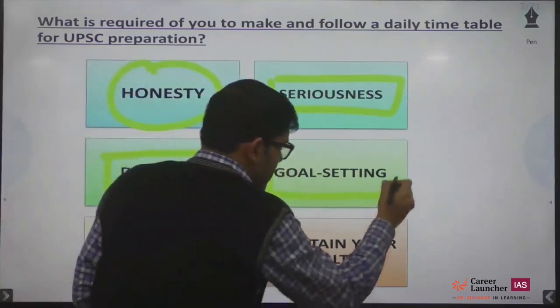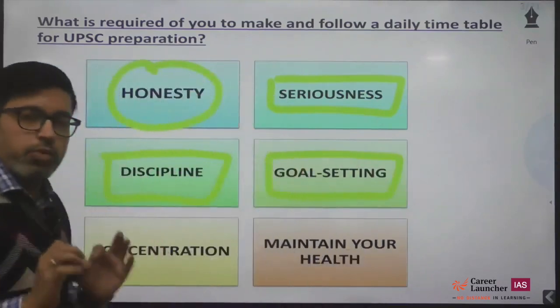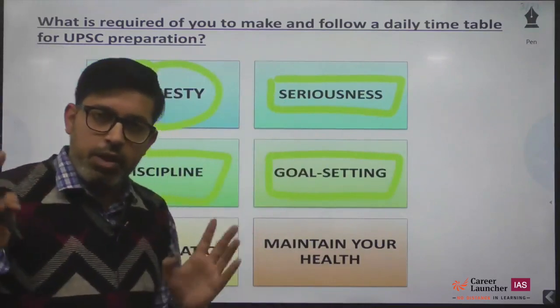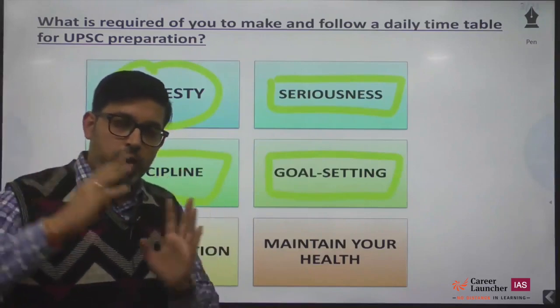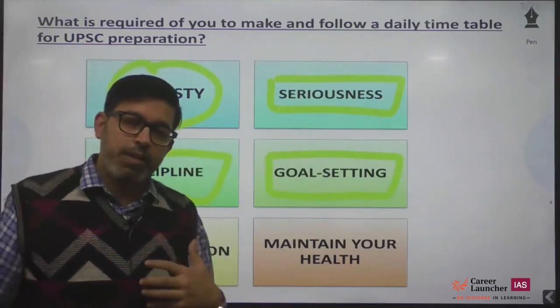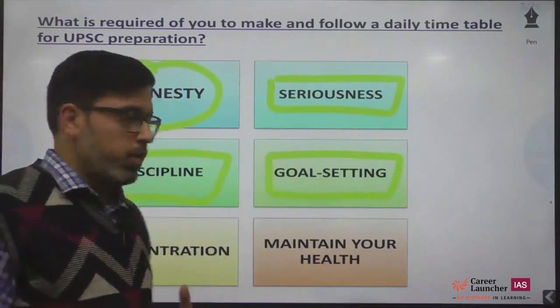Goal setting is extremely important. That's the first basic rule of a timetable. So for example, if you are creating a 7-day timetable, you need to first create a 7-day goal, that is, what you need to study and what you need to cover in those 7 days, and then divide that into the timetable that you are preparing, okay.